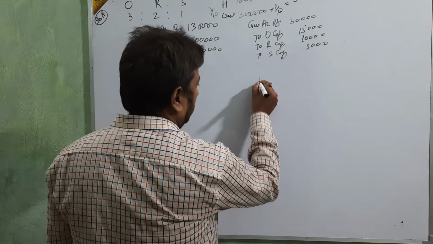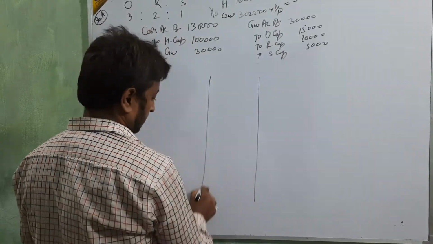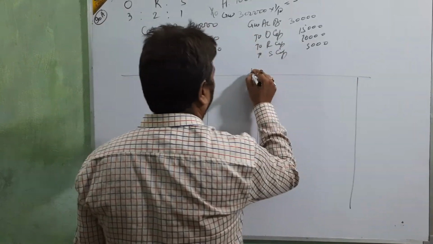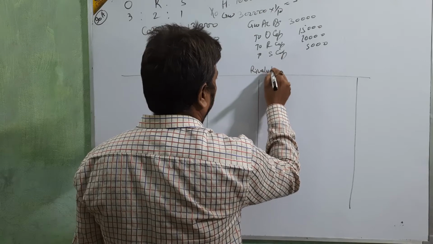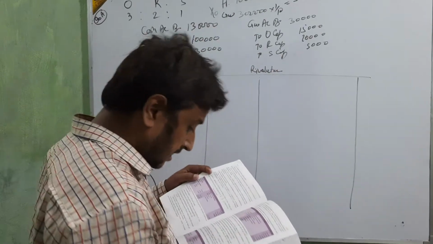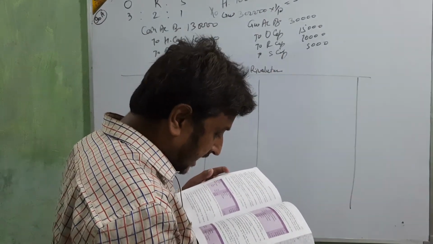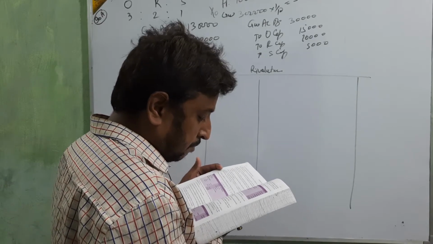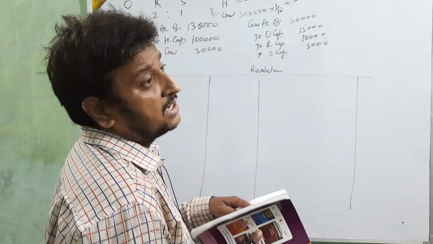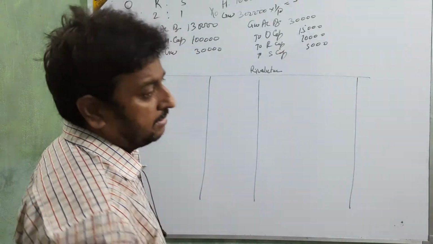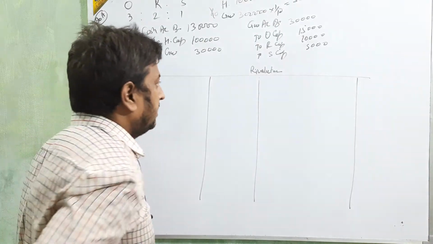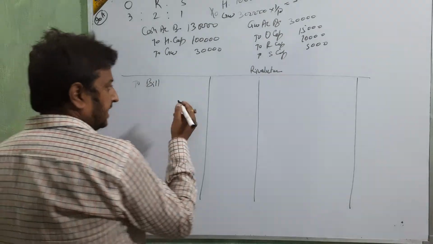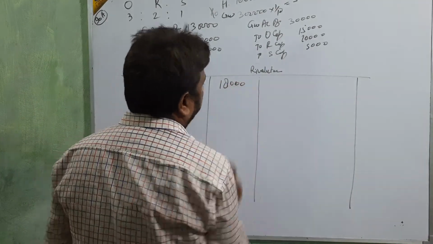Then we go for the revaluation. First, a liability of 18,000 will be created against a bill receivable dishonored. One bill receivable is dishonored, so a new liability is created, debit side amount 18,000.